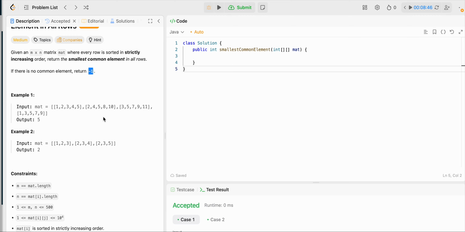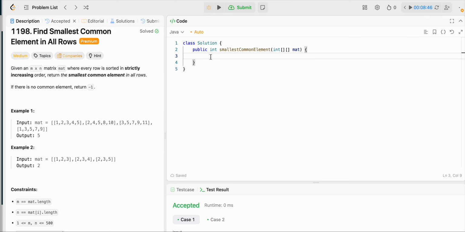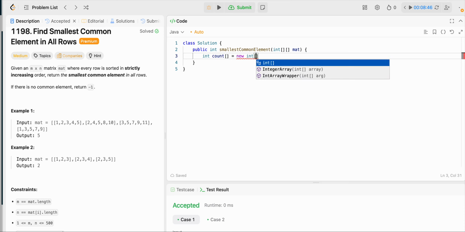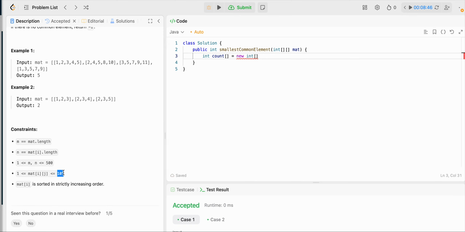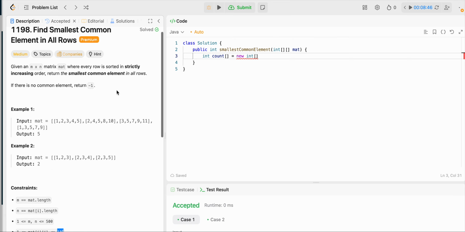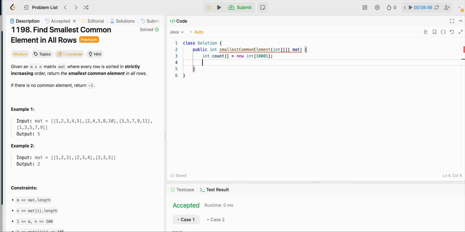So let's go ahead and implement that solution. Let's go ahead and have our count array. And we're going to set it to the max number of integers we can have in our matrix, which is 10,000 and one extra. And then let's go ahead and start iterating through the matrix.